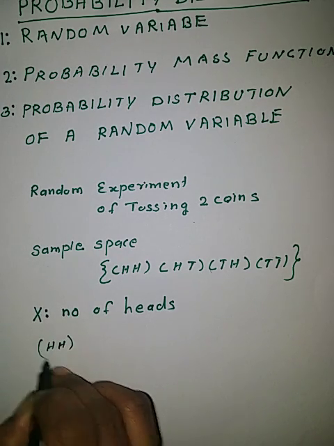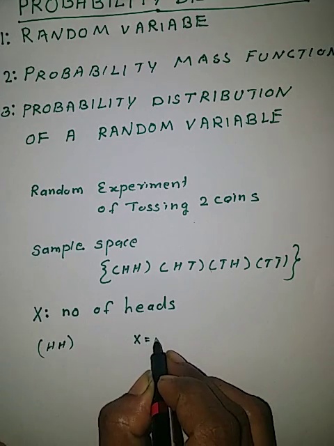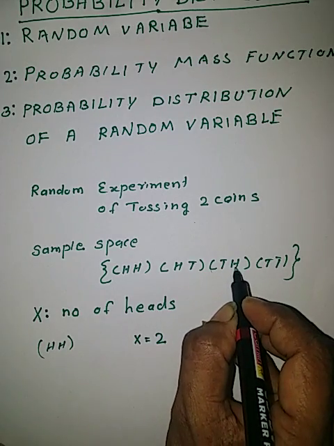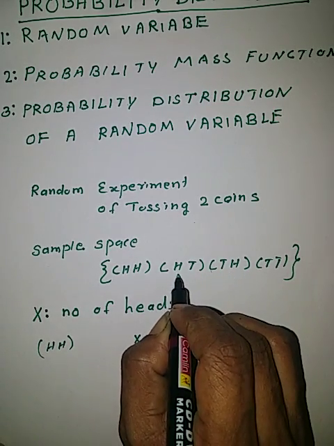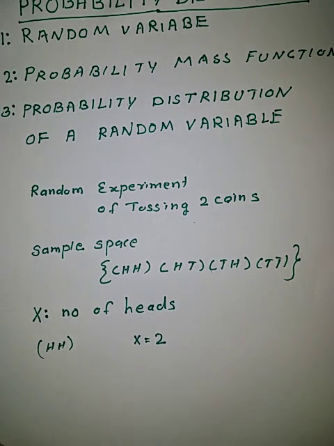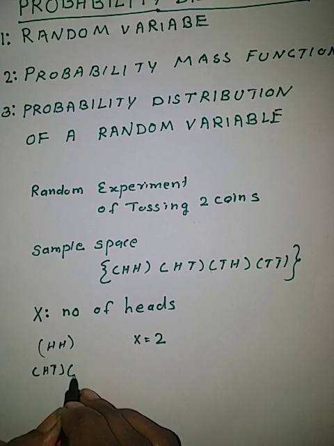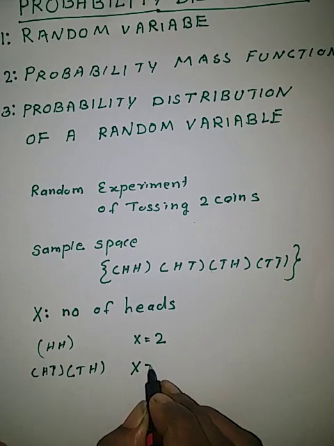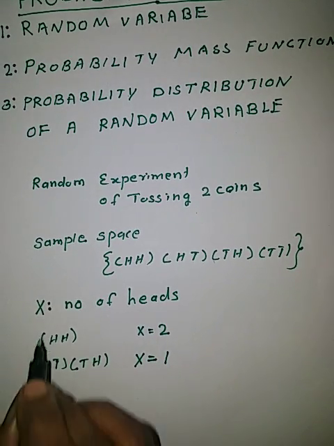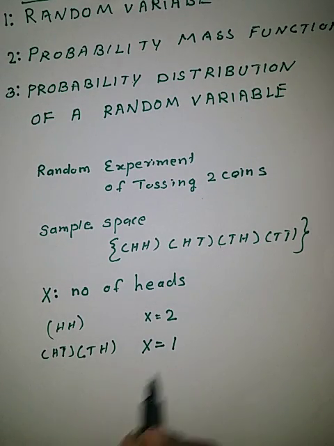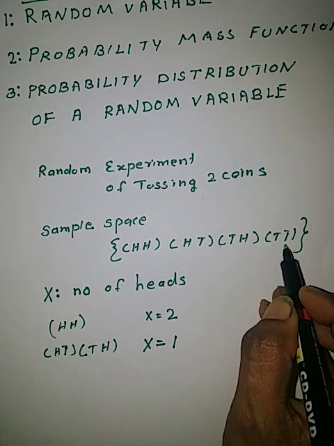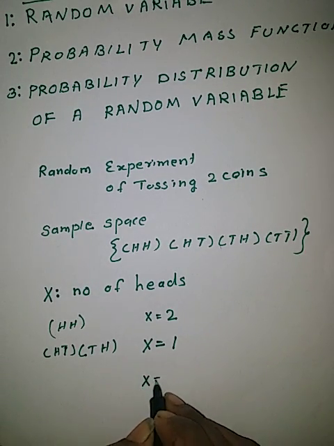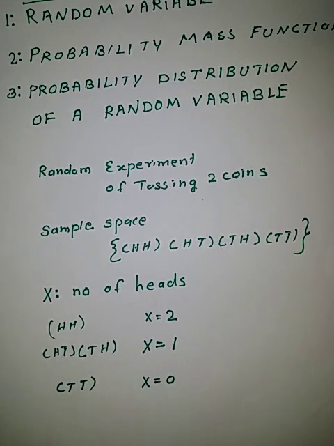For the outcomes HT and TH, in both the outcomes, number of heads equal to 1. Therefore X equal to 1, because X equal to number of heads we have taken. In the outcome TT, there is no head, so number of heads equal to 0. Therefore X equal to 0 for the outcome TT.